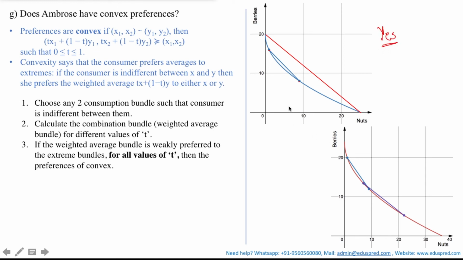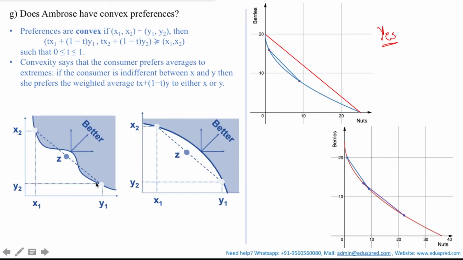Now you might be thinking that the line will always lie above the indifference curve, but there could be different scenarios where the line is partially lying below the indifference curve or is completely lying below the indifference curve. So first consider this case. Here the line is partially lying below the indifference curve, which means that the combination bundles which correspond to this section of the line are giving a lower level of satisfaction to the consumer. Thus the consumer would never prefer these combination bundles to these extreme bundles. Hence the preferences are not convex here.